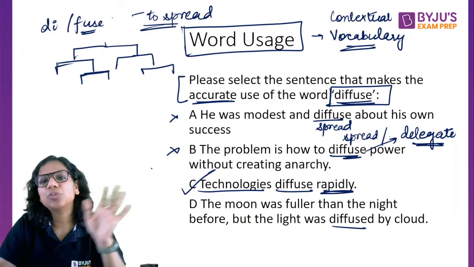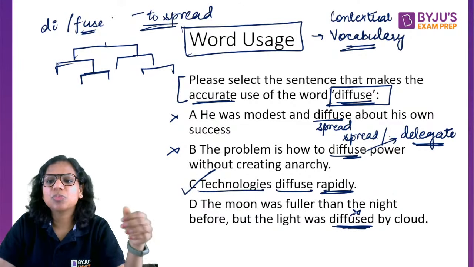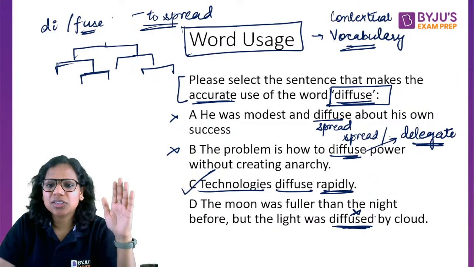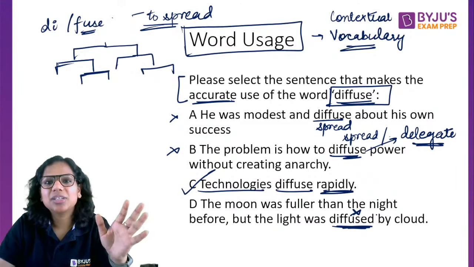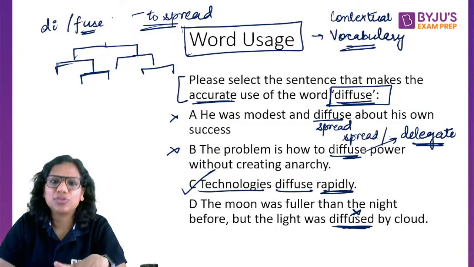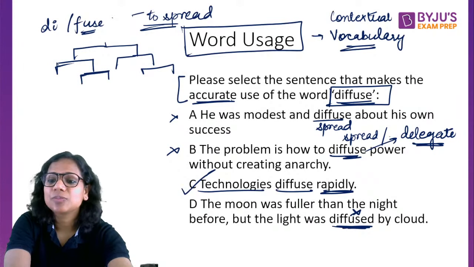In fact, wouldn't the light become fainter because of the cloud? That's what happens, right? So the light was diffused by cloud? No. The light was perhaps made fainter by the cloud. Basically, it became paler due to the cloud. Those would fit here, not diffused. So that's why C is our answer. I hope this makes sense.